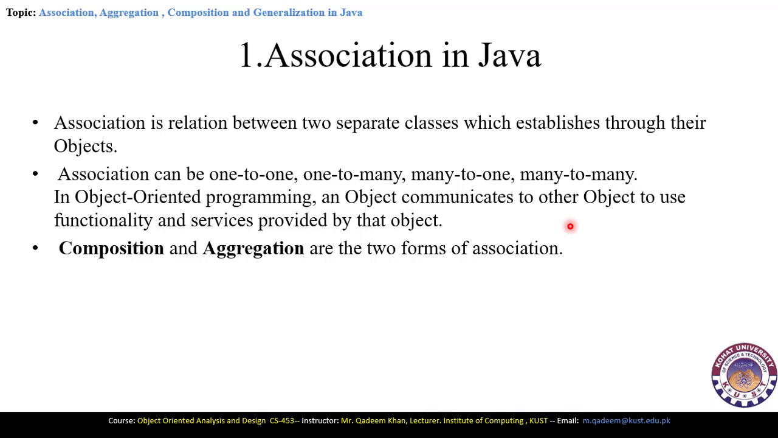Here, the functionality and services of one class are accessed by another class through declaring objects. Composition and aggregation are two forms of the association. We will explain composition and aggregation after the association here.